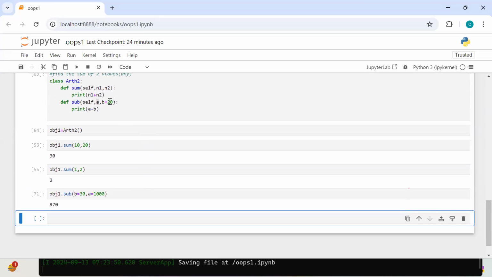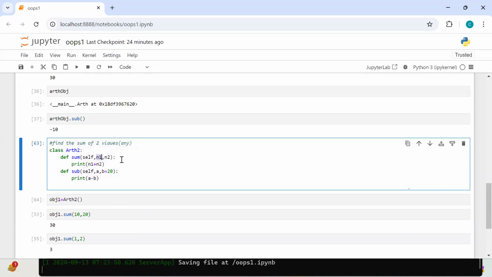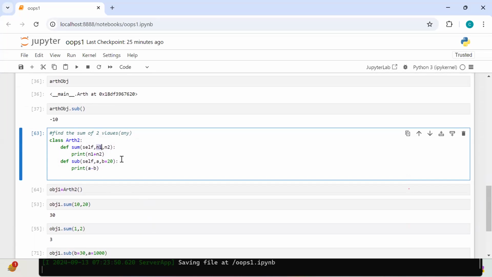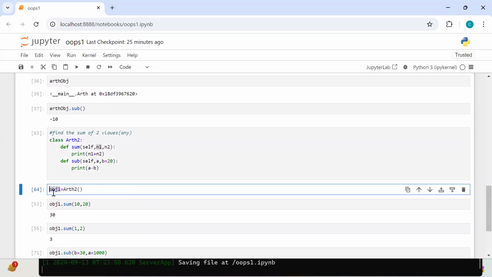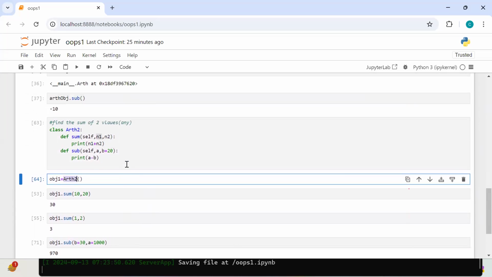Okay, this is one way. You can find the sum of 10, 20, 30, 40, like that. I agree, this is one way you can achieve your requirement. That's okay, fine. But here, obj1, how many objects did you create? Only one object created or not? My question is, can I create more than one object for the class? Straight question.